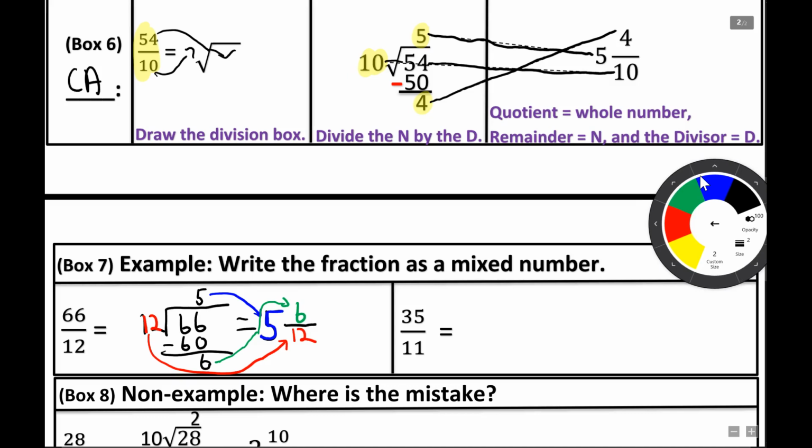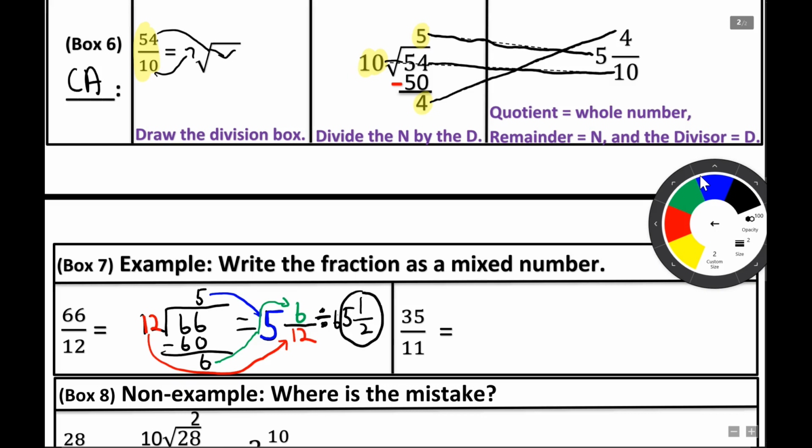So is there any number that can go into 6 that can also go into 12? Well, yeah, Mr. Revel, you're just going to divide them both by 6, right? Yep. So if you divide them by 6, 6 divided by 6 is 1, and 12 divided by 6 is 2, so I do get 5 and 1/2.